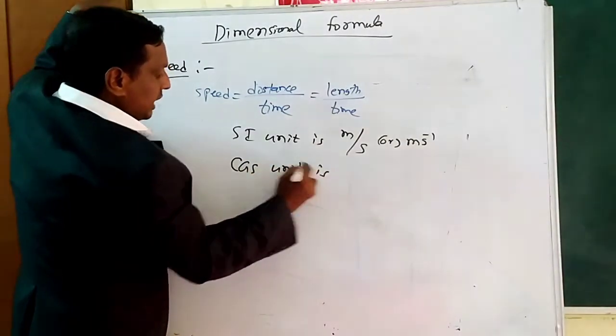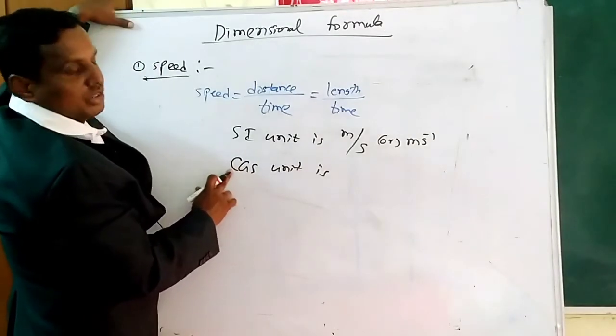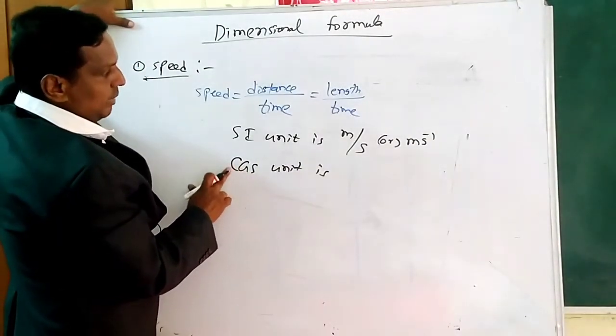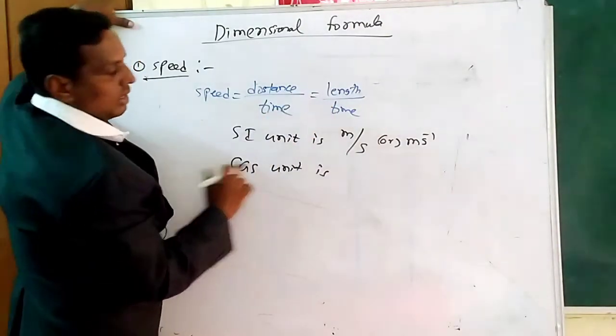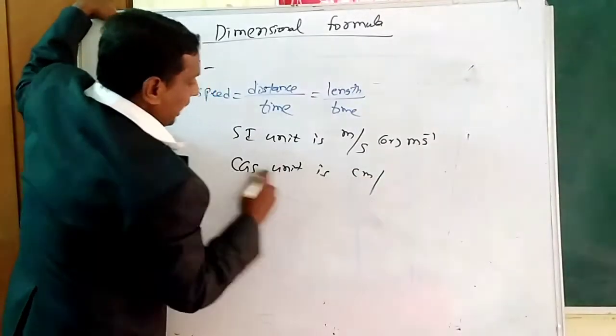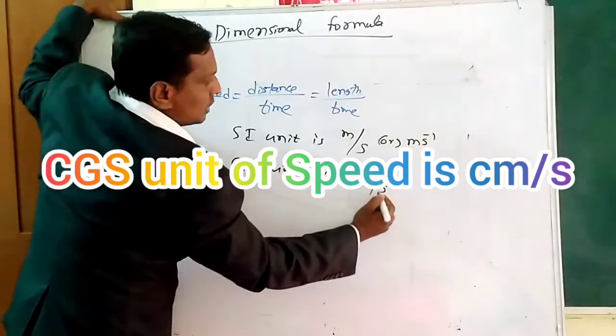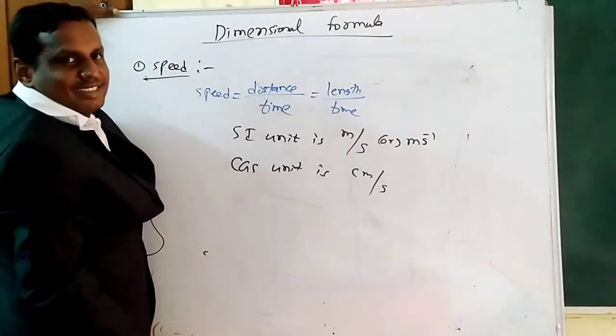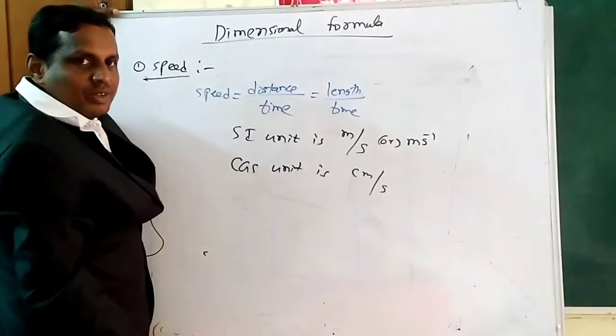What is the CGS unit? What is CGS? C means centimeter, G gram, S second. So for length we can take what? Centimeter. Time is nothing but second only. So this is nothing but centimeter per second. This is the CGS unit of speed.